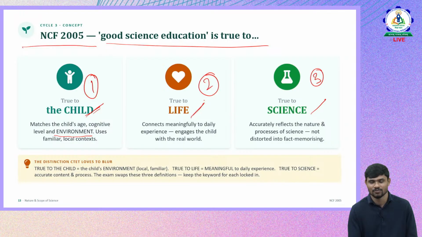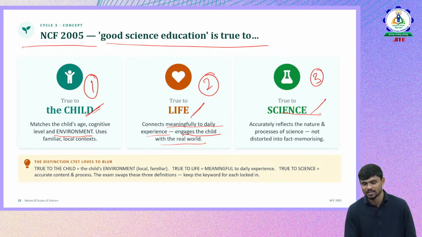Then true to life, what does this mean? Science should be true to life. That means it should be meaningfully connected to the everyday life experiences of the child. That's how science engages a child. That's how science should engage the child. Engage the child in the real world.